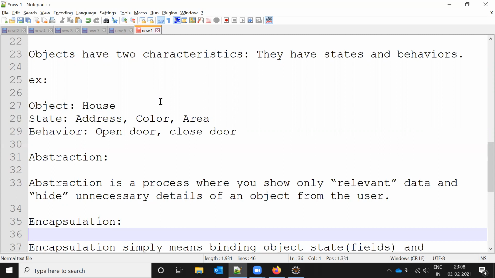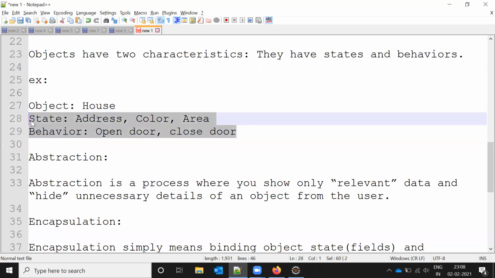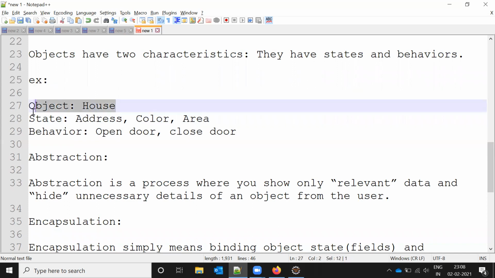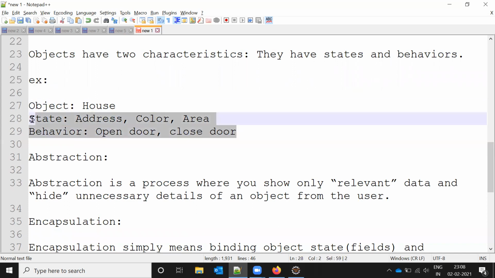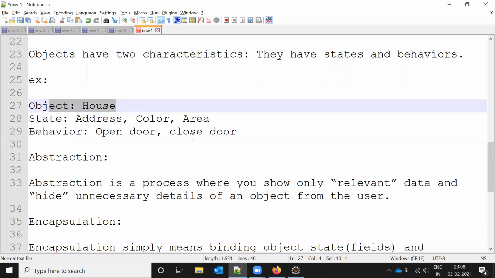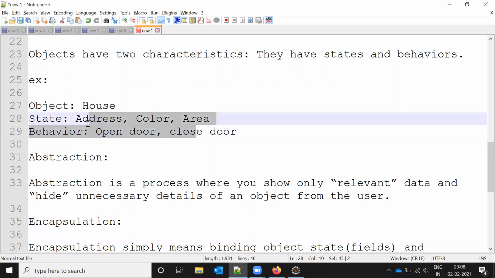Using that, you create the method, and inside the method you access the fields. Once you create the object of the class, then you can access all these fields. If you are not creating the object, you will not be able to access them. If you create the object, then you can access them. This is called an object.